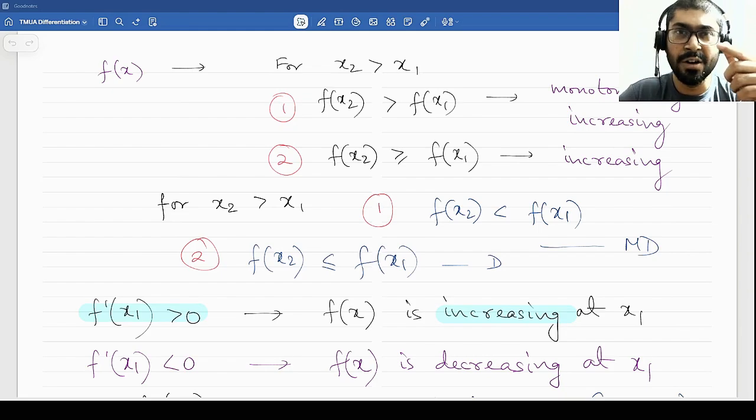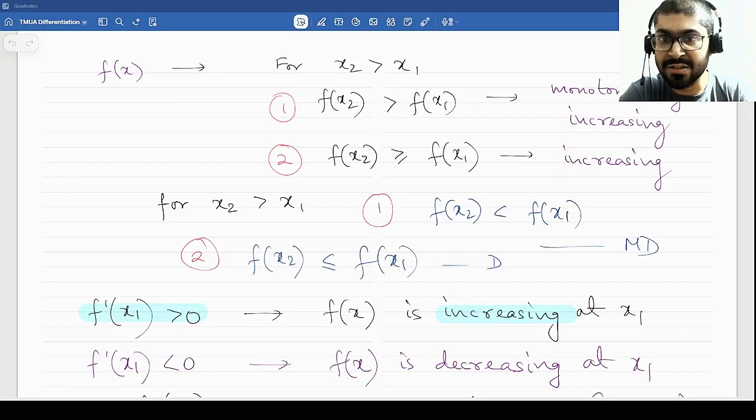For example, sin x. If you look at sin x from 0 to pi by 2, sin x is increasing. If you look at sin x from pi by 2 to pi, sin x is decreasing. And if you look at sin x from 0 to pi, you will observe that overall it returns to the same value. It starts from 0, ends at 0. So 0 to pi by 2 is increasing, pi by 2 to pi is decreasing, and overall from 0 to pi the net change is 0. Does that mean there are no increasing or decreasing sections? No, that is not the case.